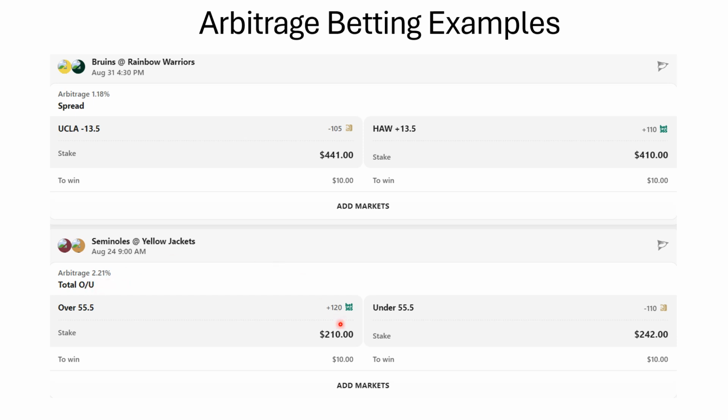So again, this is the over-under, you would bet the over 55.5 on Bet365, and you'd bet the under 55.5 on MGM, and you will win $10. So you can do this. I mean, there's plenty of opportunities for this that exist on a whole bunch of sports. Not so much right now, just because we're kind of in a slower time. There's only baseball, and baseball is not being played at the moment.